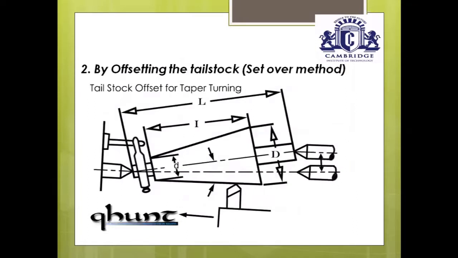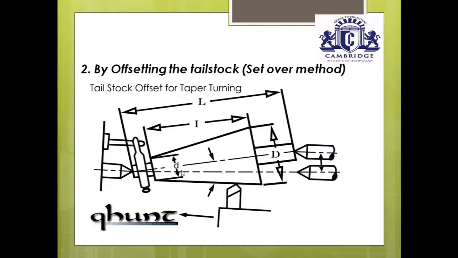The second very important operation in the lathe machine is taper turning by offsetting the tailstock method. It is also called the tailstock set over method. The name itself indicates offsetting the tailstock.